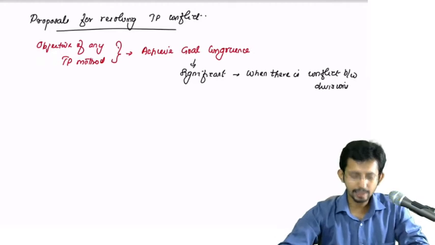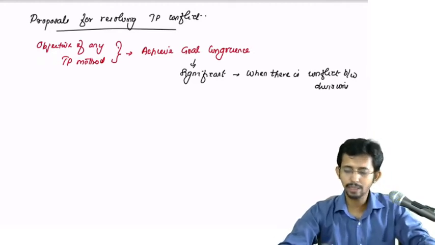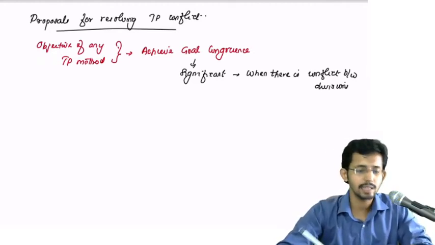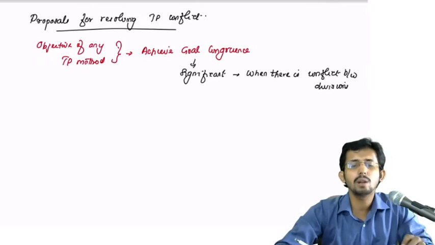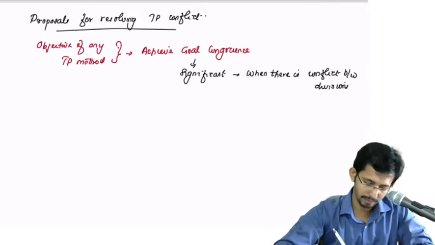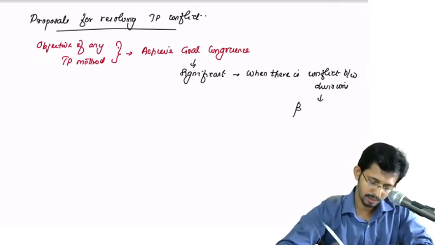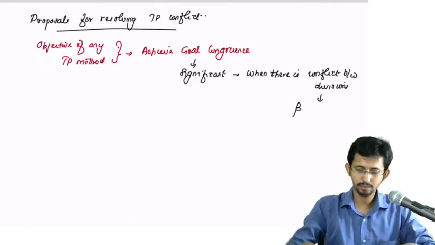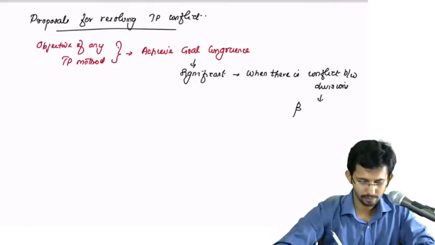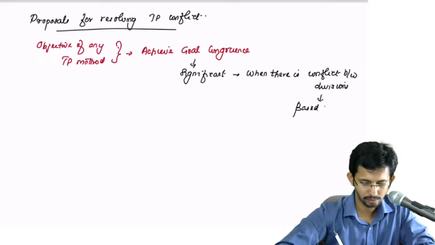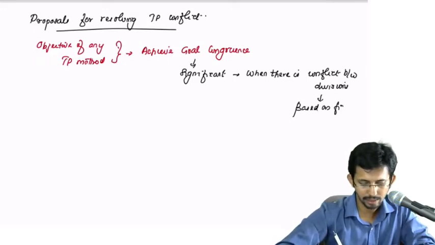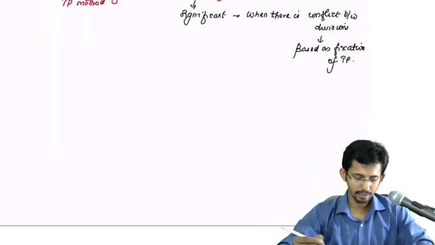And I told you that whenever we talk about conflict between divisions, it is mainly based on determination of transfer price, that is, fixation of TP.